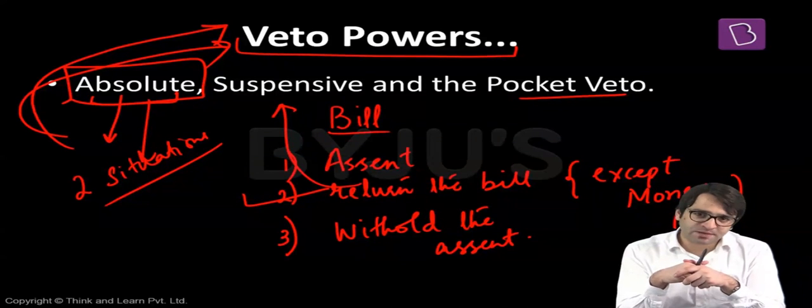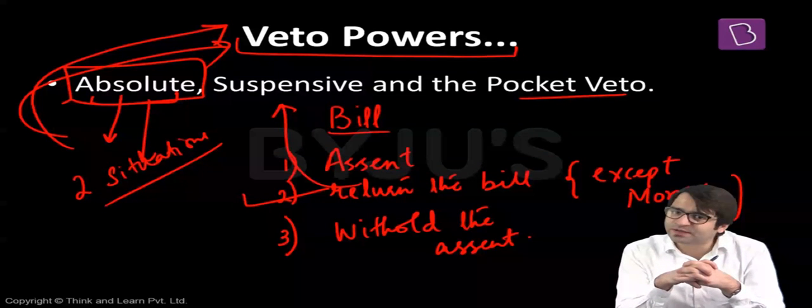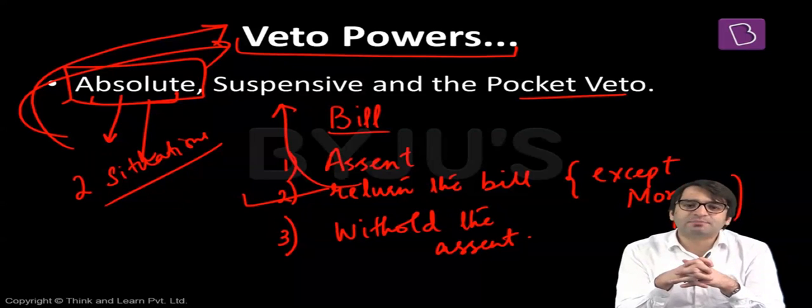Jaya Bachchan should be disqualified from being a member of the Rajya Sabha because she's holding an office of profit. And then Jaya Bachchan was disqualified by the President of India on the basis of the report of the Election Commission of India. The Election Commission, in its report to the President, declared that Jaya Bachchan is indeed holding an office of profit, and as such, she should be disqualified, and she was disqualified.